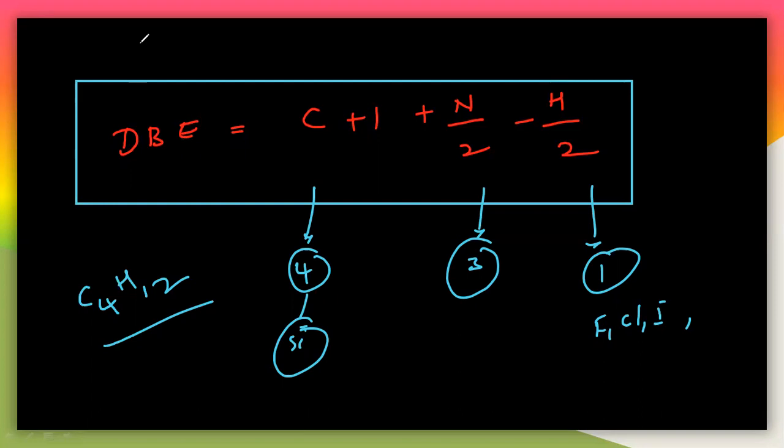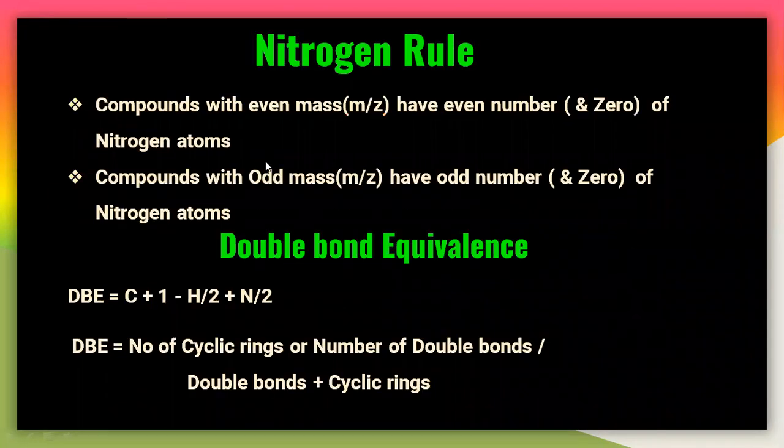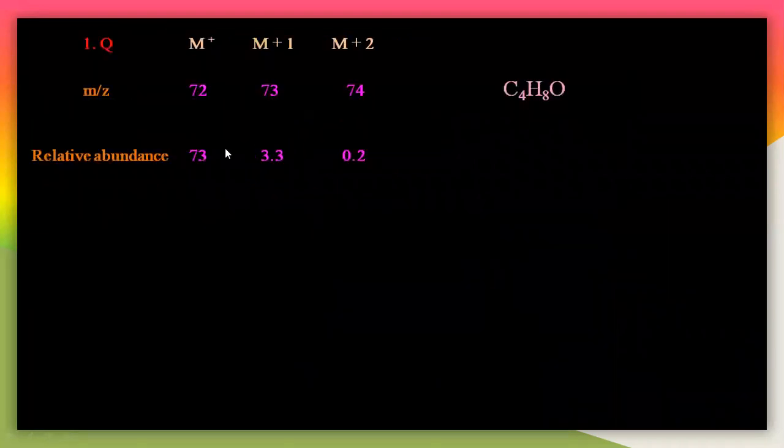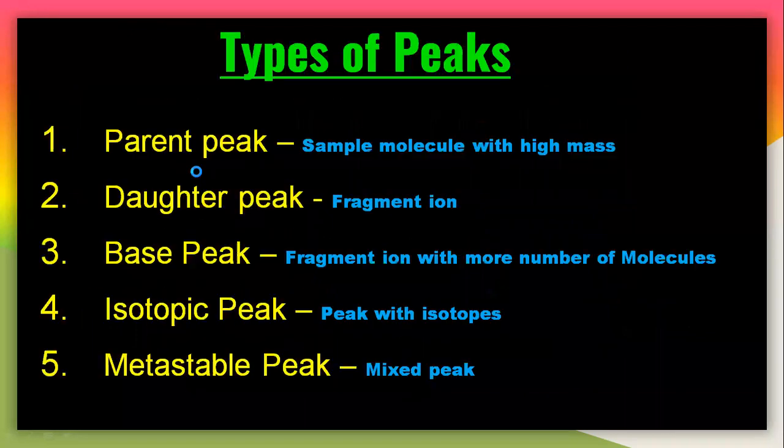The nitrogen rule and the double bond equivalence are both very important, because we have to determine the molecular weight of a particular sample.